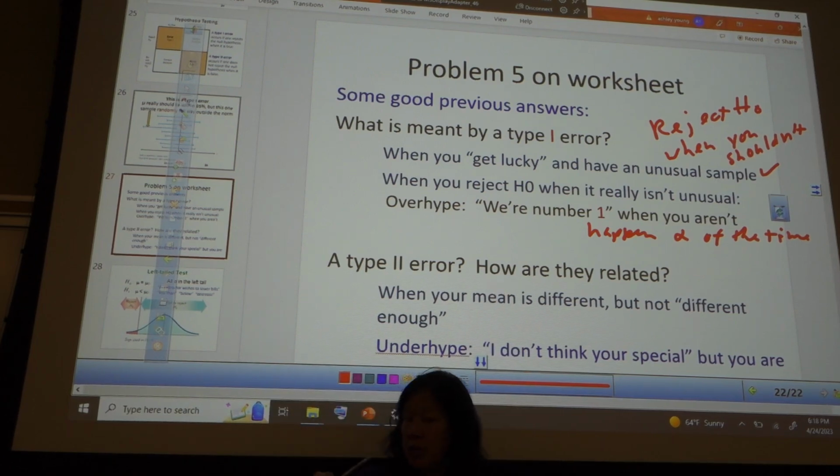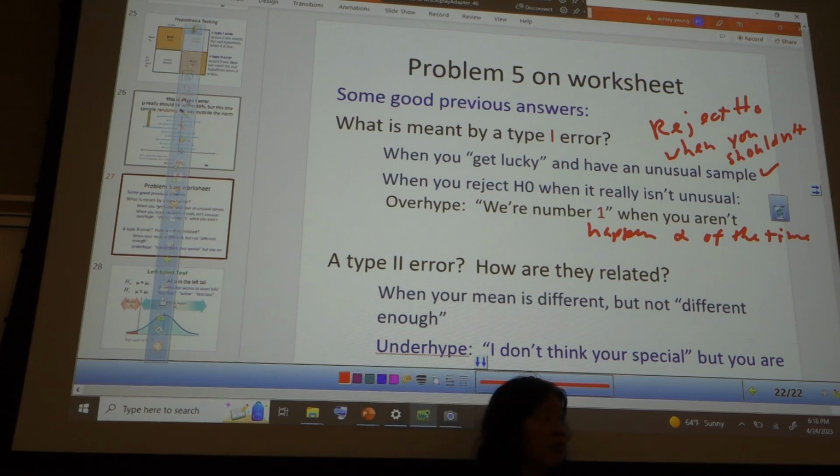The smaller your alpha, the more certain you are that you're correct. I want to have a 99% confidence interval. I want to have a small alpha. If I'm convicting someone of murder, I want to have it be 1 out of 1,000 times or 1 out of 10,000 times. Right? So I want my alpha to be 0.0001 maybe. Really small alpha.